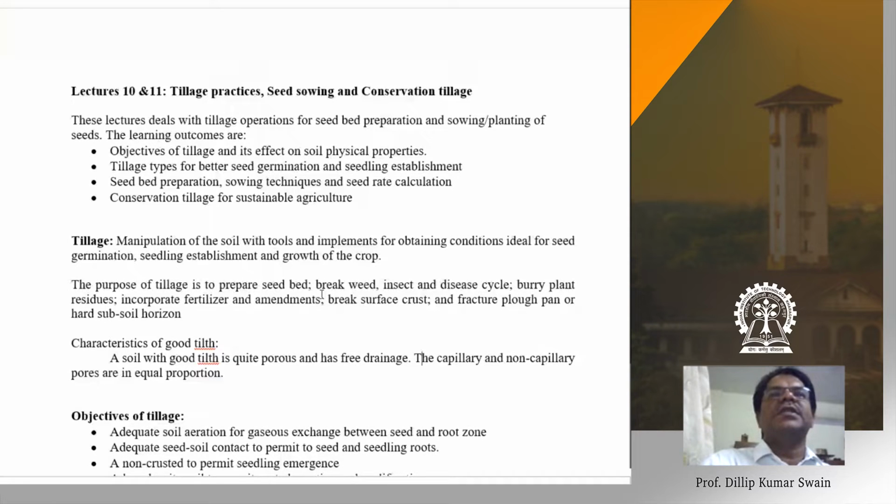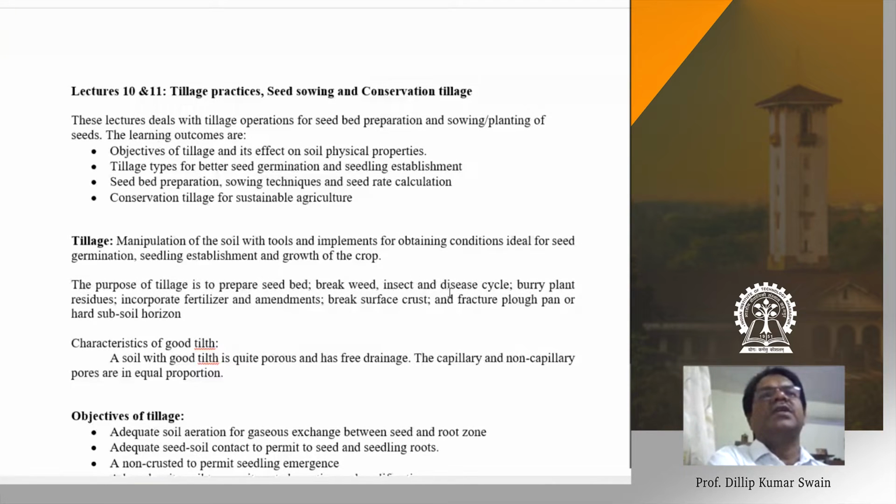During tillage operations, the insect and disease cycle is broken. If there are soil-borne insects, pests and diseases, tillage increases soil temperature, which reduces the pest cycle. Plant and weed residues are incorporated into the soil, and if you go for fertilizer application, they are well mixed in the soil through tillage. Tillage also breaks the surface crust. Crust means there is some crust formation.